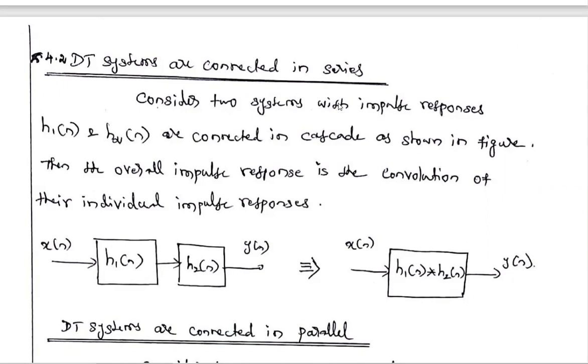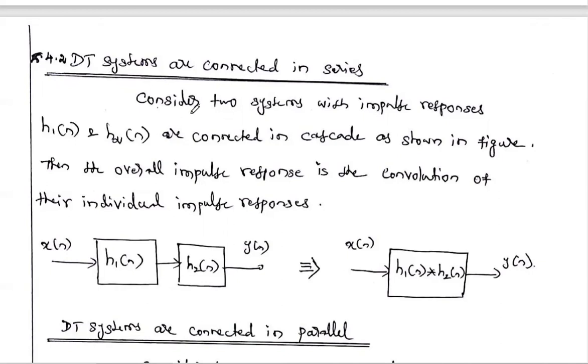Each system has its own impulse response. What is meant by impulse response? The response produced by the system when the given input is a unit impulse signal δ[n]. The impulse response is denoted by h[n].